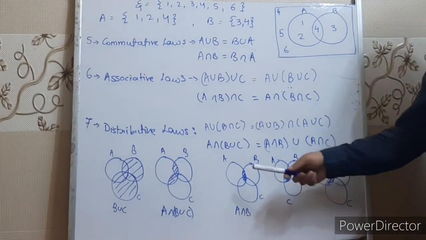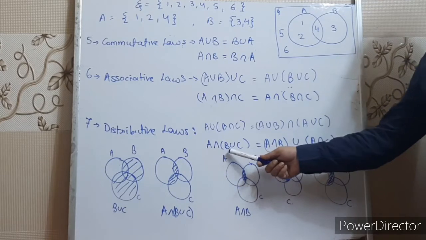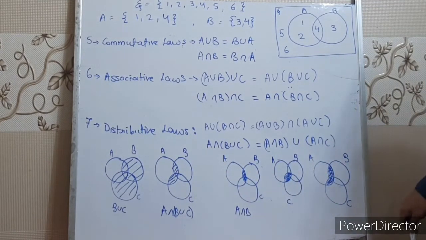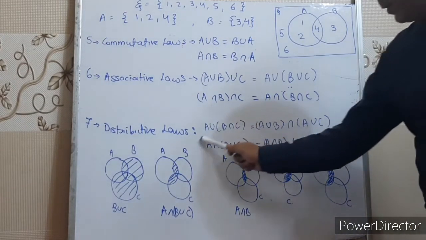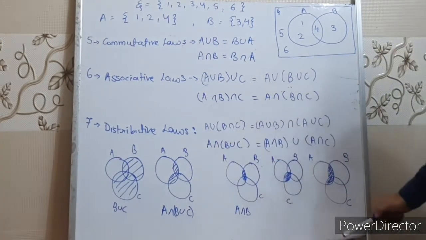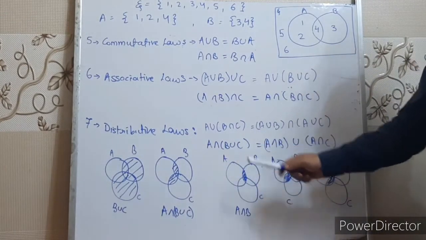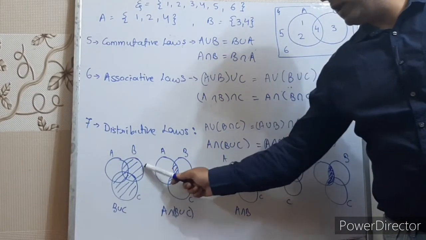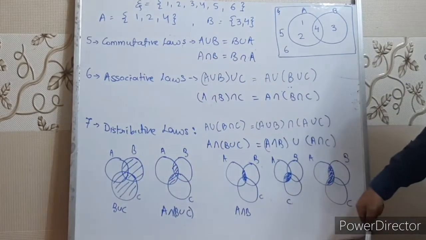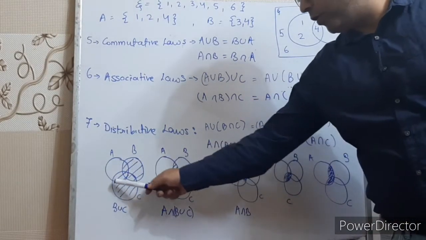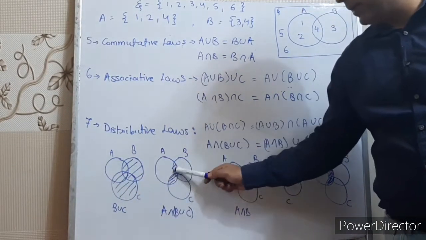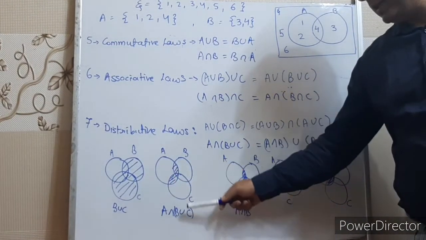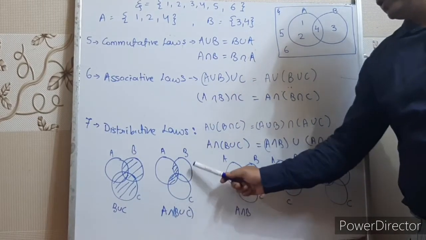Let's discuss this. Intersection over union: A intersection (B union C) is equal to (A intersection B) union (A intersection C). Right, children? Let's solve this part first. The left hand side: A intersection (B union C). What is B union C? All the elements of B and C together. So this is B union C. And if you take the intersection of B union C with A, this will be represented by this shaded region. So this part represents A intersection (B union C). This is the left hand side.